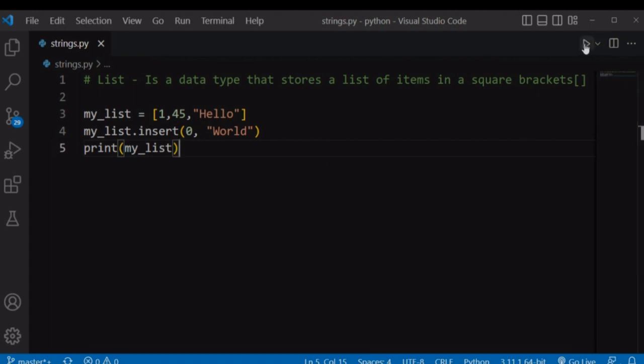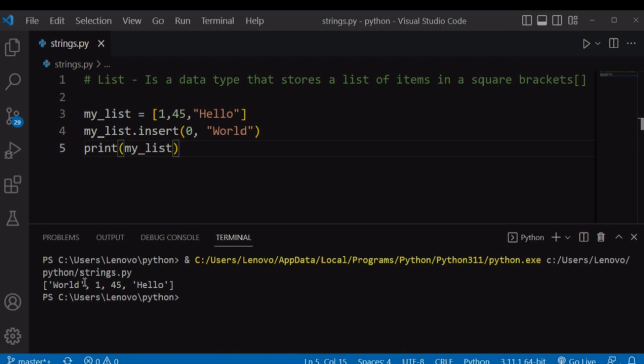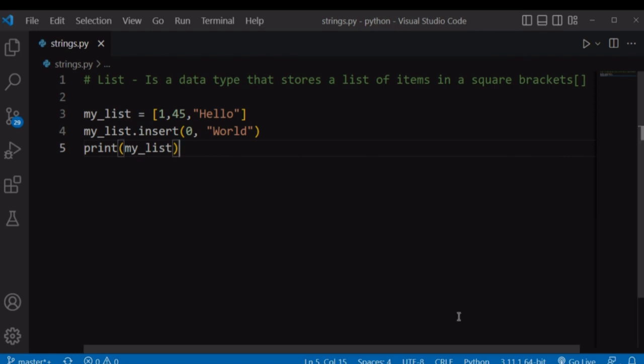If you run our file again, it's going to return our list with the world item at the beginning of our list. So this insert method will give you that flexibility to add an item where you want. It's more like the append method, but it gives you that flexibility to add an item at a certain location index.